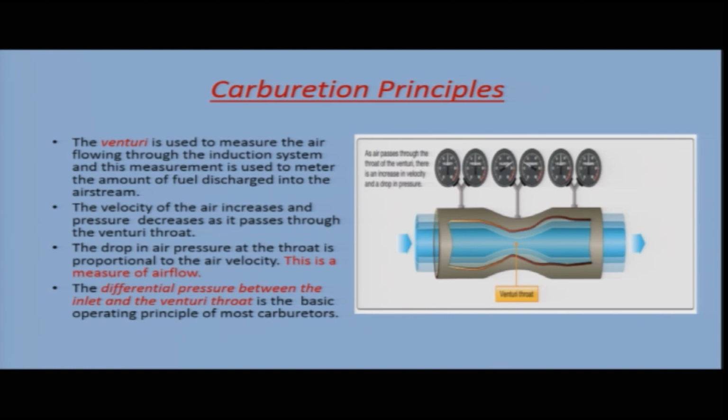The velocity of air increases and pressure decreases as it passes through the venturi throat. The drop in air pressure at the throat is proportional to the air velocity. This is a measure of airflow. The differential pressure between the inlet and the venturi throat is the basic operating principle of most carburetors.